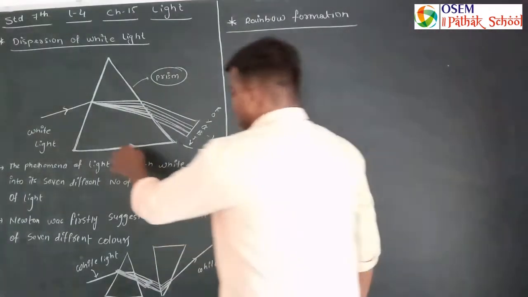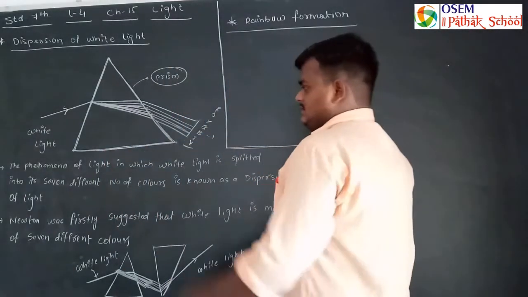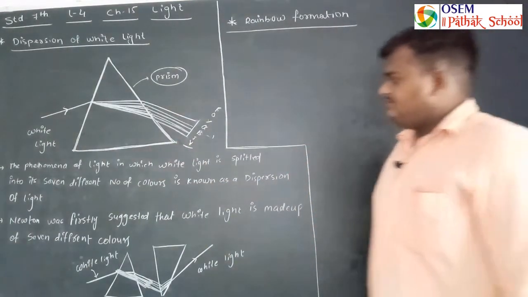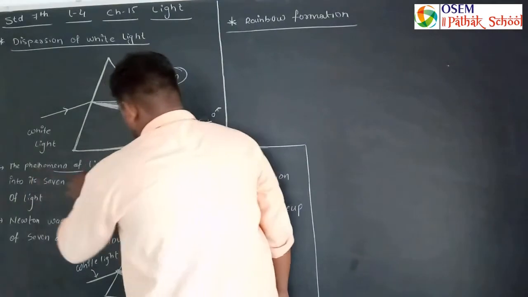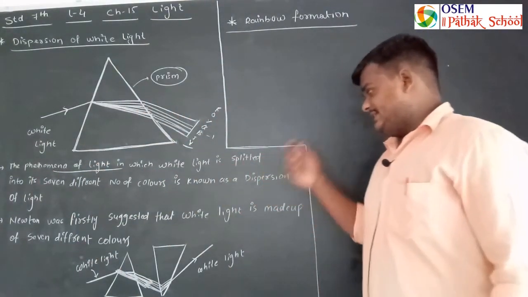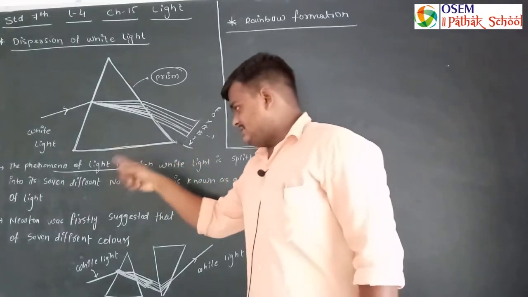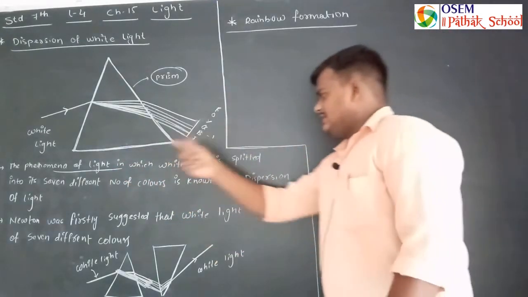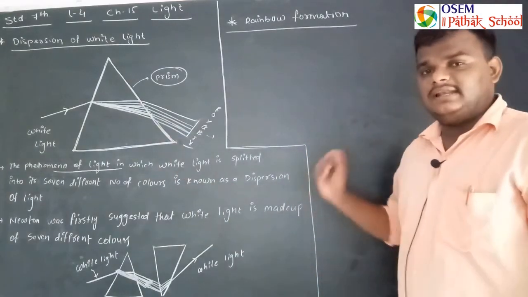So these types of mediums are required. So what is the definition of dispersion? The phenomenon of light in which white light is split into its 7 different colors is known as dispersion of light.